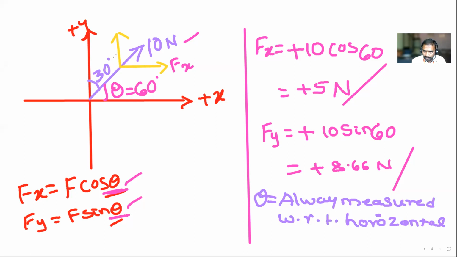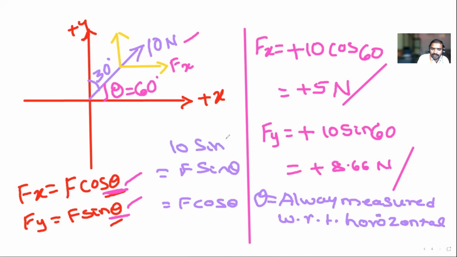If you consider theta with respect to vertical, the horizontal component is F sin theta and the vertical is F cos theta. Here F is 10 and sin 30 is half, so 10 into half means 5. So Fx is 5. You can do it that way too.